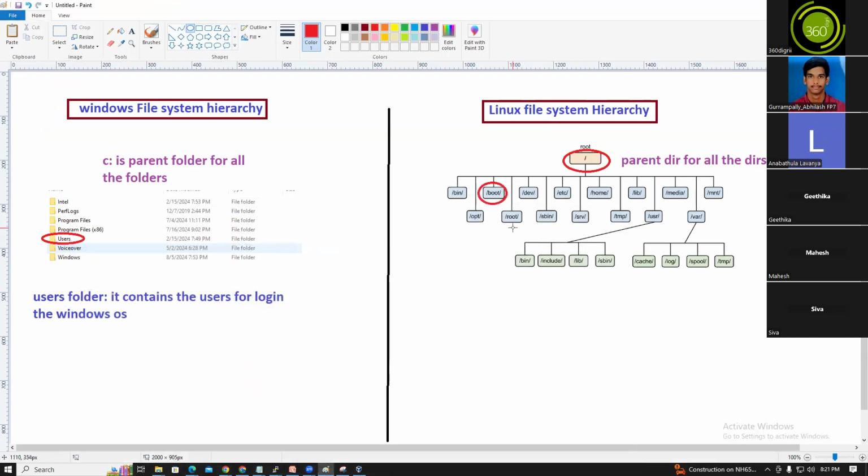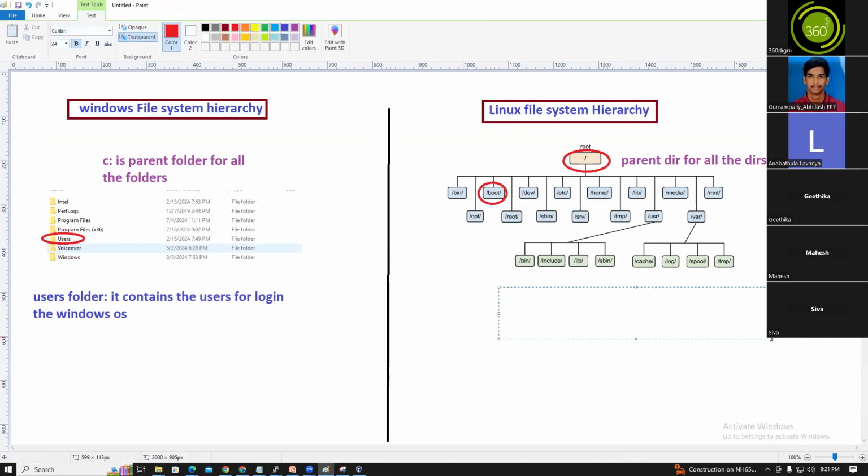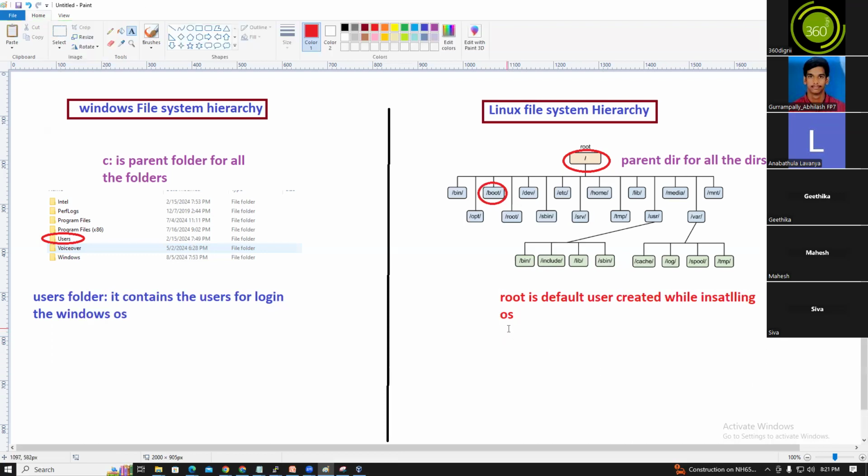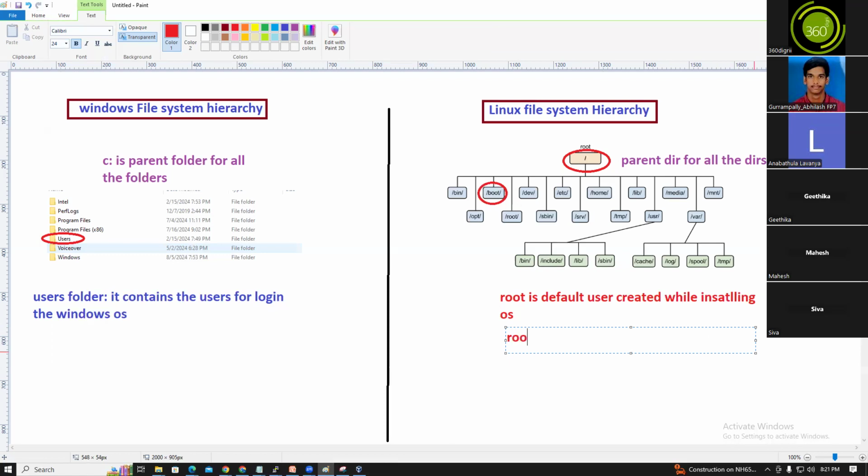In the same way, a default user is created. So who is the default user? Root is the default user, created while installing the OS. Root is a super user.